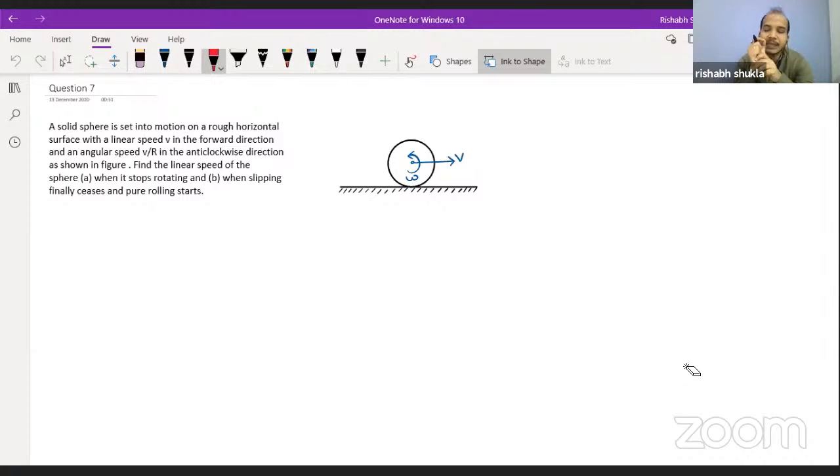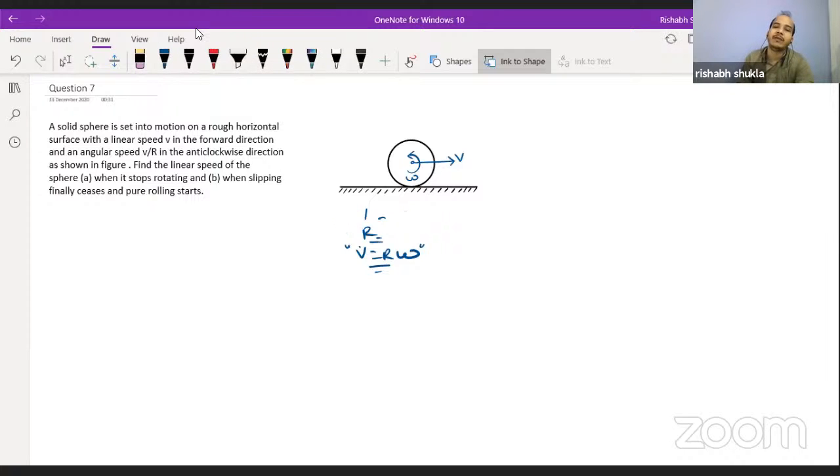Try to understand this. Many of you can have this confusion. This condition that omega is equal to v by r, or you can say v is equal to R omega, has been fulfilled. So that means the system is already performing a pure rolling motion.